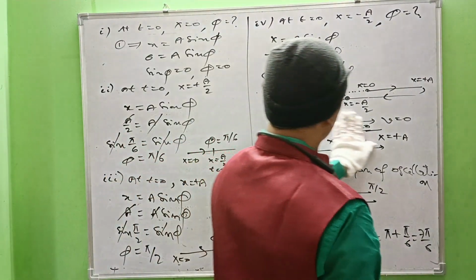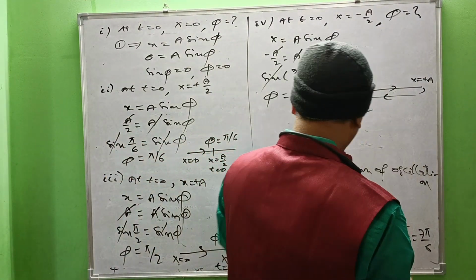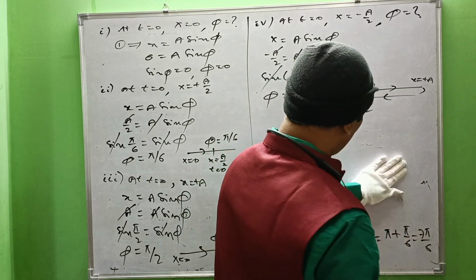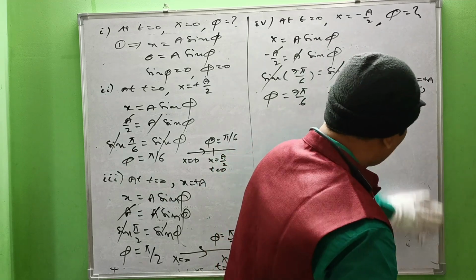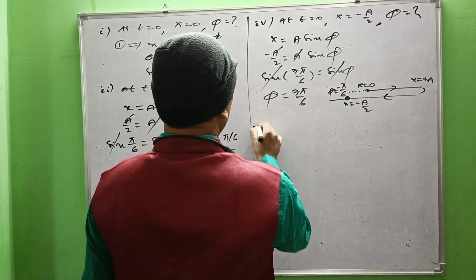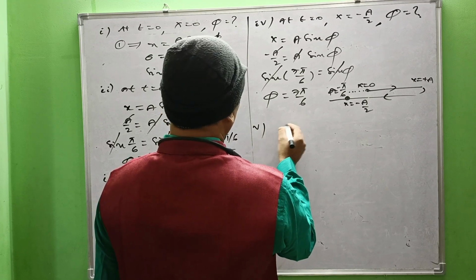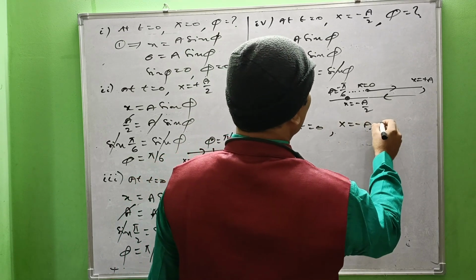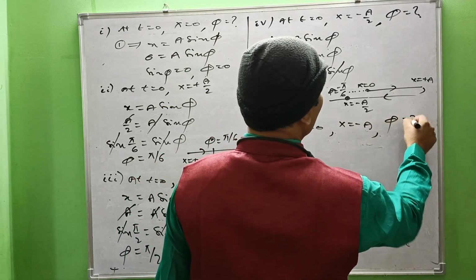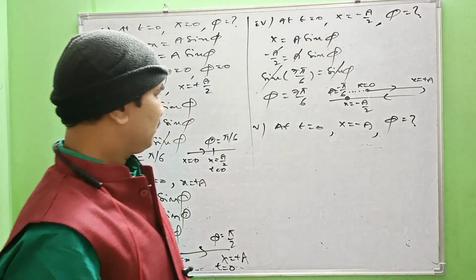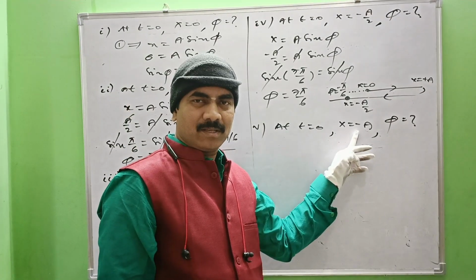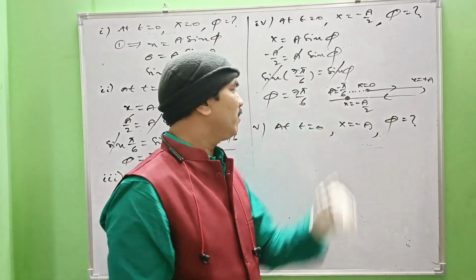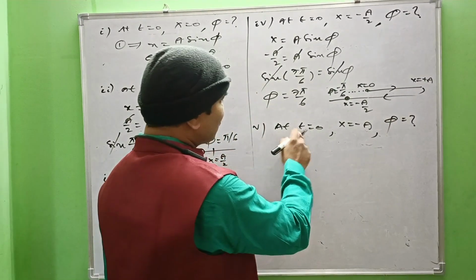Okay. Next one: if minus a is the position of the particle at t equal to 0, then what is the phase angle acquired by the particle? Let us see, number 5. At t equal to 0, x equal to minus a is the position. Then what is the phase acquired for that part of oscillation? x equal to minus a means the negative extreme position, that is the extreme position leftwards from the mean position, where the particle is when our observation starts.